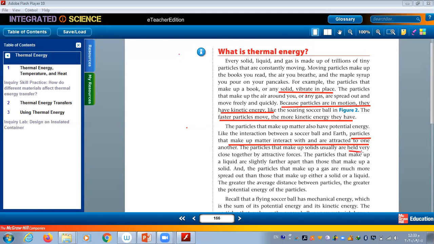The particles that make up a liquid are slightly further apart than those that make up a solid, and the particles that make up a gas are much more spread out than those that make up either a solid or a liquid. The greater the average distance between particles, the greater the potential energy of the particles.